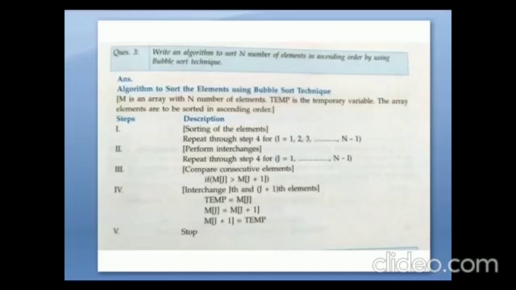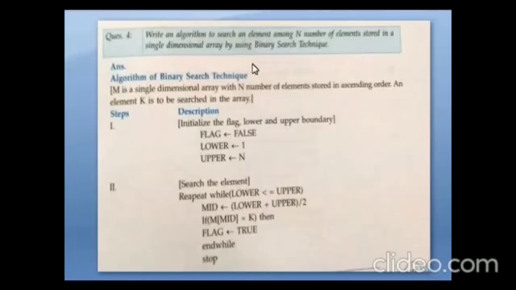Okay, now we are going to see another example. Write an algorithm to search an element of n number of elements sorted in a single dimensional array using binary search technique. So for binary search technique, we have to take the lower boundary as well as the upper boundary value. Then we have to find out the mid value. In binary search, first of all we have to arrange the elements either in ascending order or in the descending order. Then we have to find out the mid value.